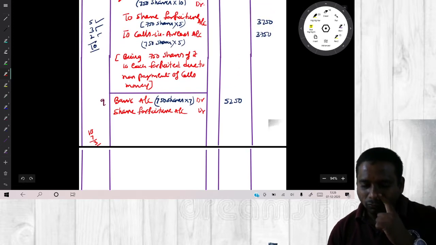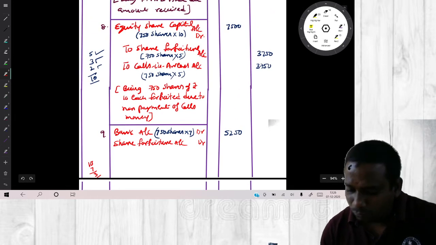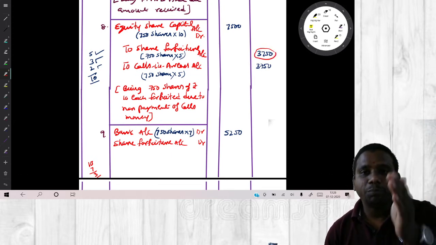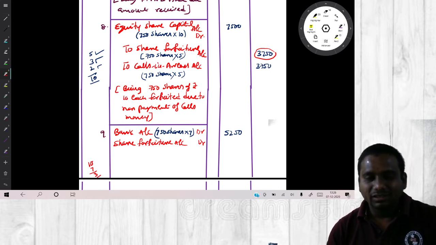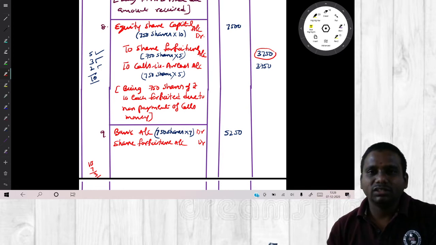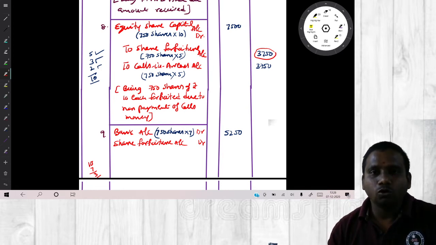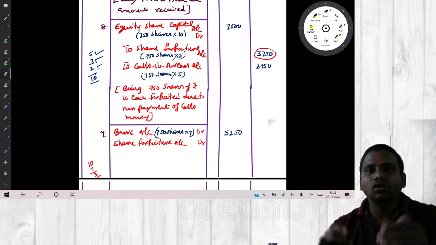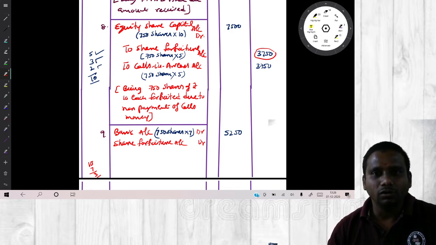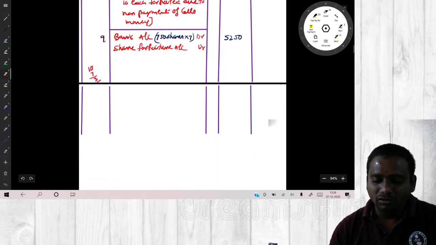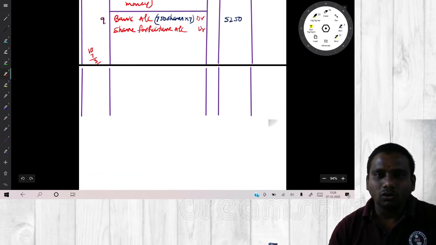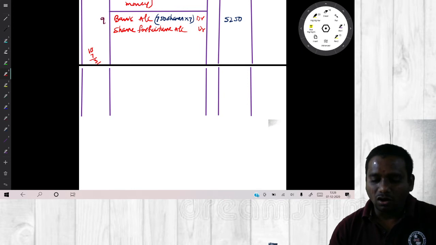Sir, what is this share forfeiture account? First of all, share forfeiture account is nothing but the amount paid by the shareholder, that amount we are transferring to a separate account called share forfeiture account. This amount we will not refund to that shareholder, so this amount we will utilize to set off the loss on reissue of shares, right?